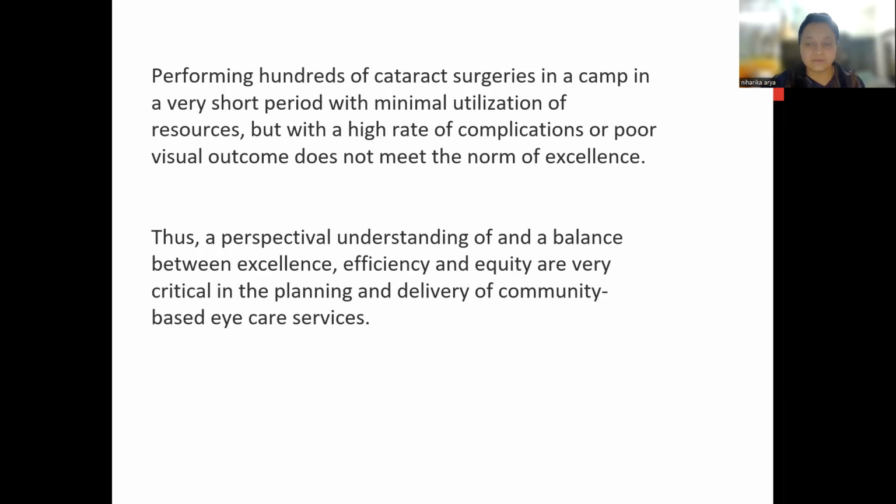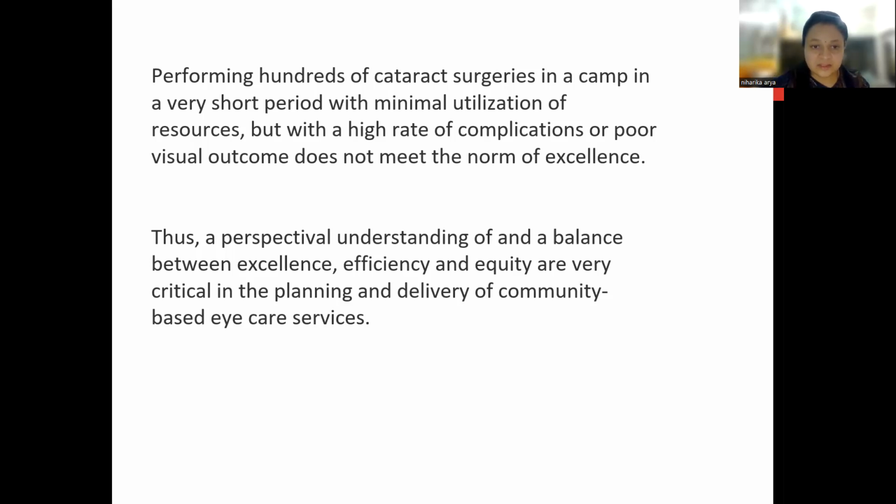The outcome of that surgery is very bad, and patients end up with endophthalmitis, visual loss, or blindness. So it does not meet the norm of excellence.